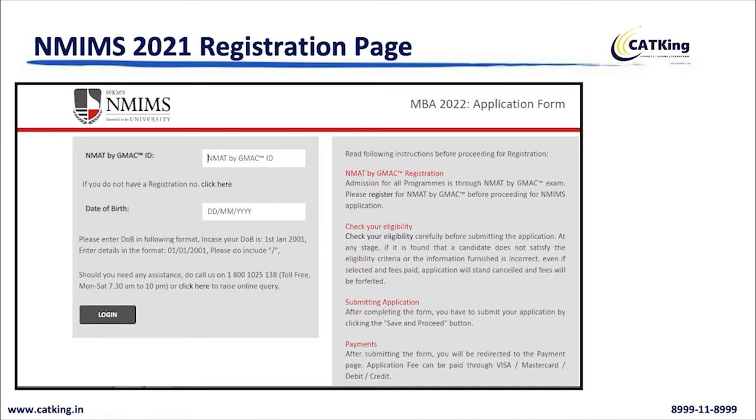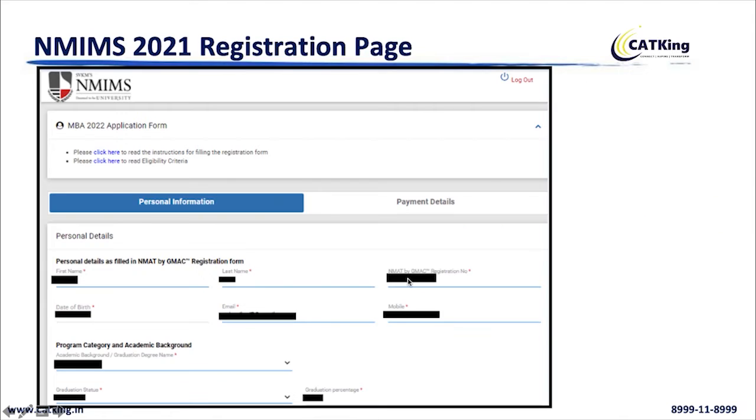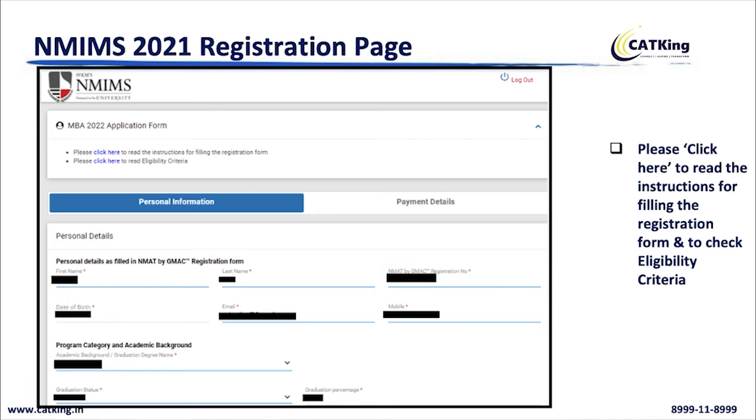Once you click on the apply now, you will land up to your MBA 2022 application form. It is correct, it is 2022 application form, because you will be joining MBA in 2022. First thing you will do is enter your NMAT by GMAC ID, your date of birth, and click on login. Once you log in, you will start seeing certain details which are pre-filled, okay? So just make sure कि you read the instructions once.